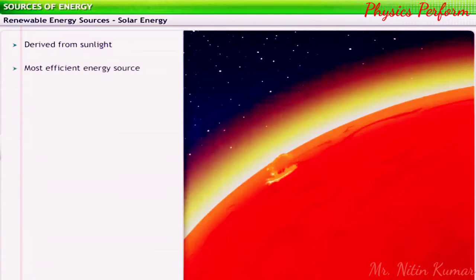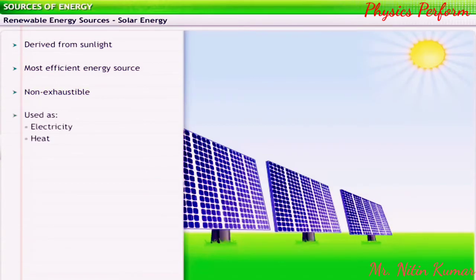The sun is the most efficient source of energy available to us. Solar energy is a non-exhaustible source due to the continuous fusion in the sun's core. We use solar energy in two ways.